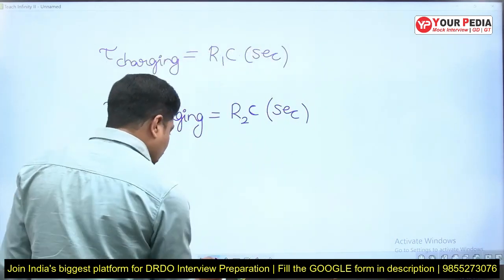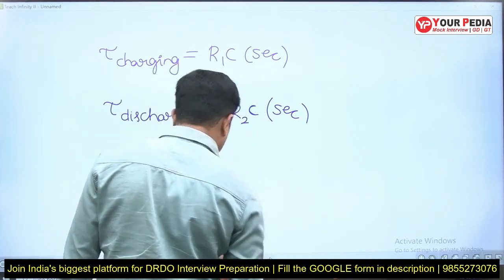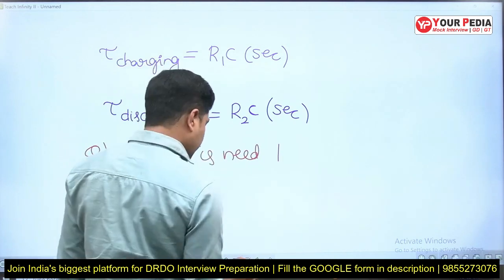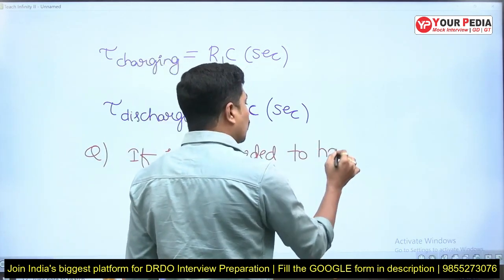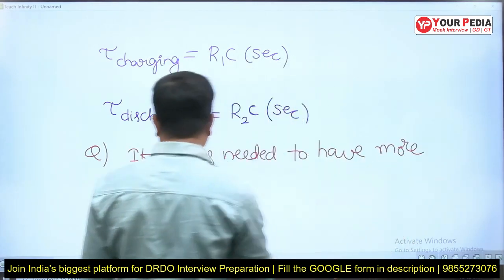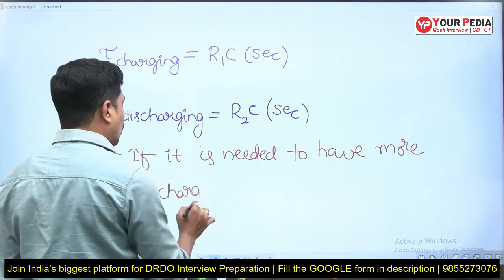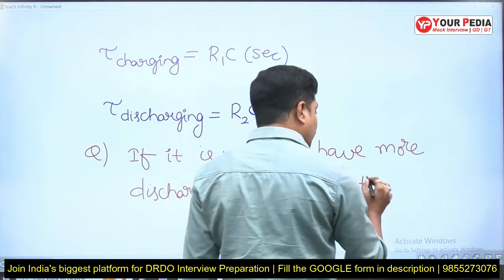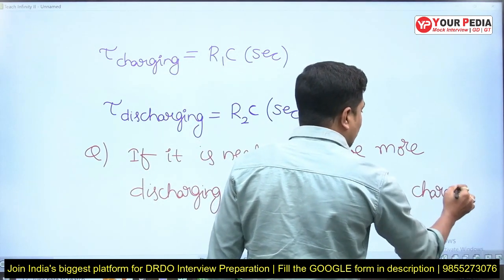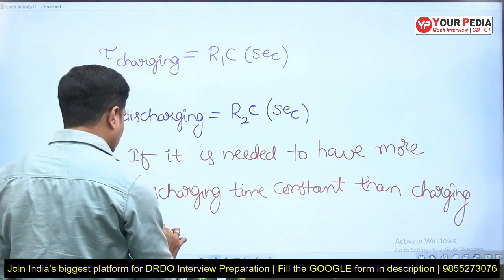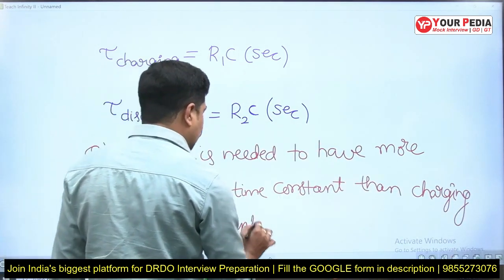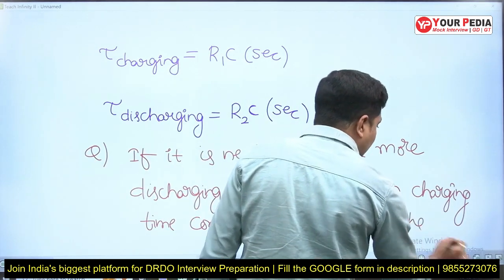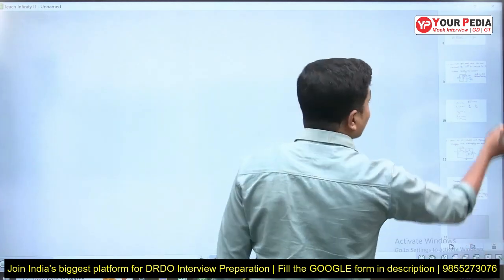So now see, the next extension question is: if it is needed to have more discharging time constant than charging time constant, what will be the relation between the parameters?